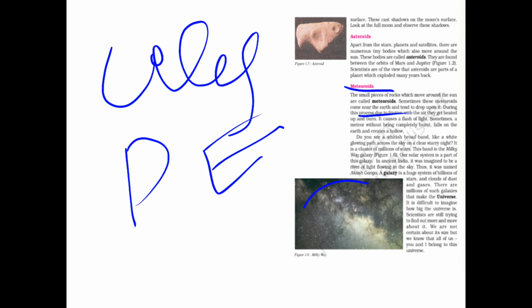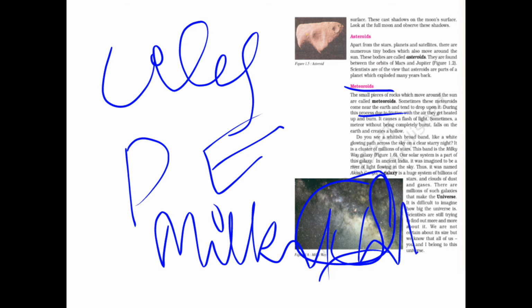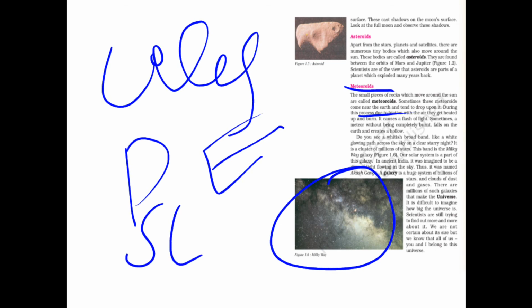Now here if you see a white colored thing, this is our Milky Way galaxy, in which the solar system is located. Now what is a galaxy? A galaxy is a huge system of billions of stars, not one or two, billions of stars, and solar systems.